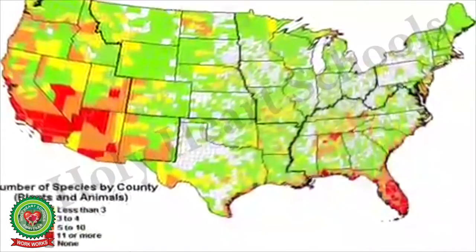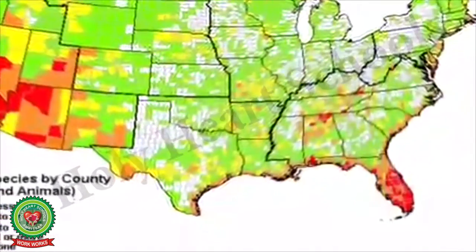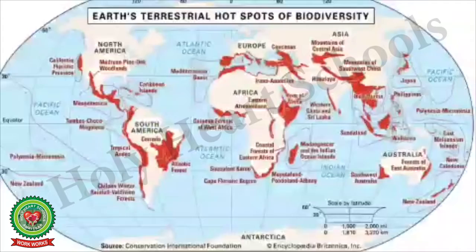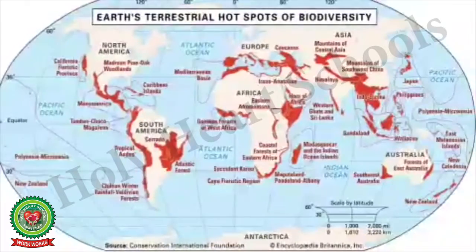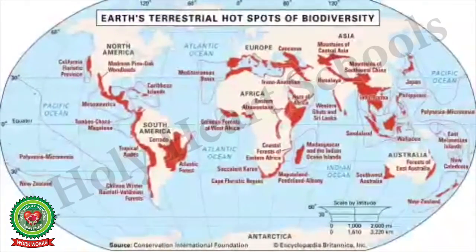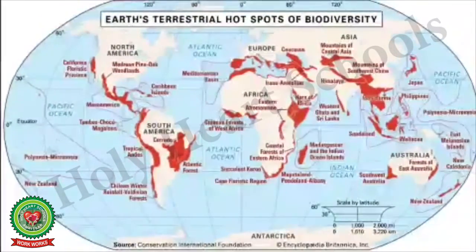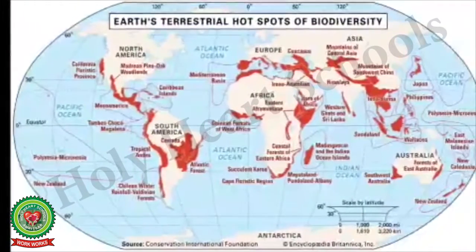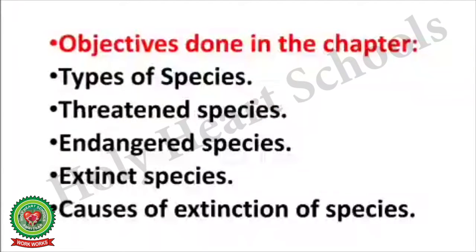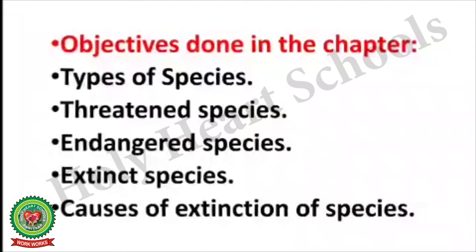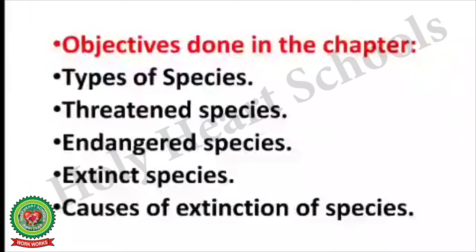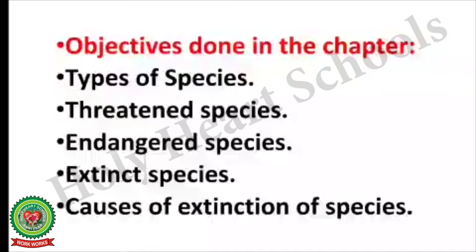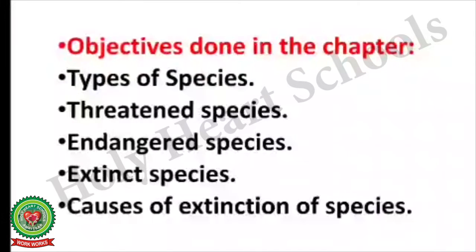In the USA alone, about half of the existing breeds of livestock are running the risk of extinction. So children, with this we have completed today's chapter. Hope that you have understood the chapter properly. Now let us read the objectives we have done in today's class. Today we have studied about types of species, threatened species, endangered species, extinct species, and causes of extinction of species.